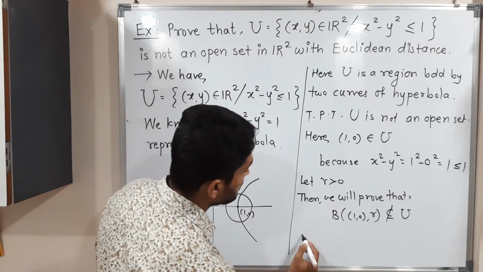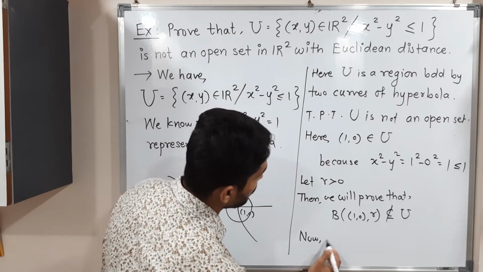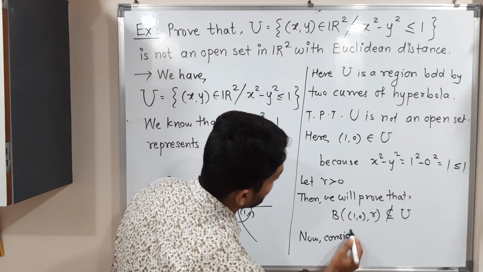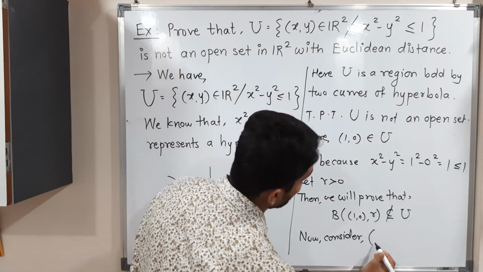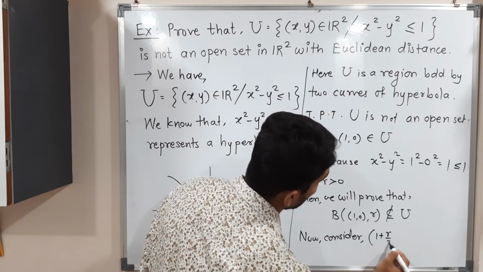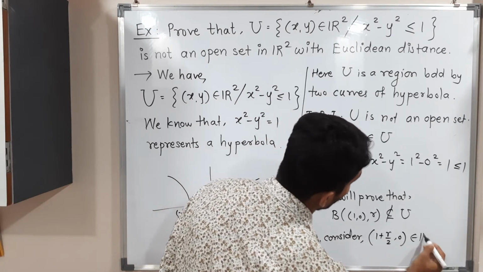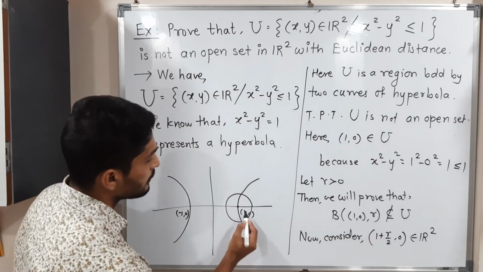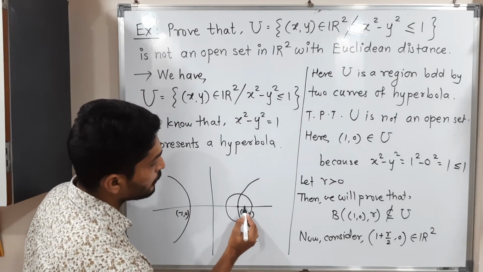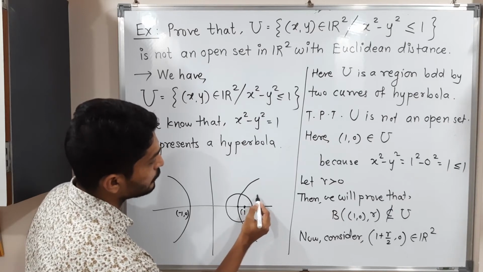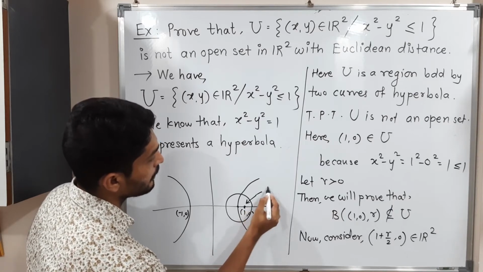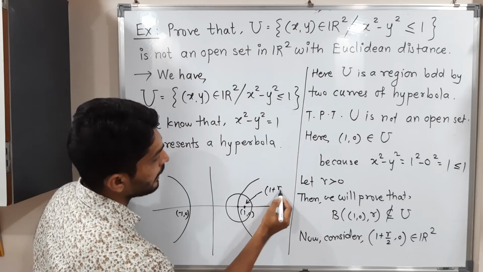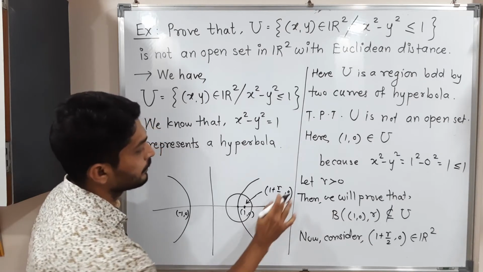So now consider a point 1 plus r by 2 comma 0, which is an element of R2. Which point am I considering? 1 comma r by 2. See here, 1 comma r by 2 will be here. Getting? I will show here. This point is 1 plus r by 2 comma 0.